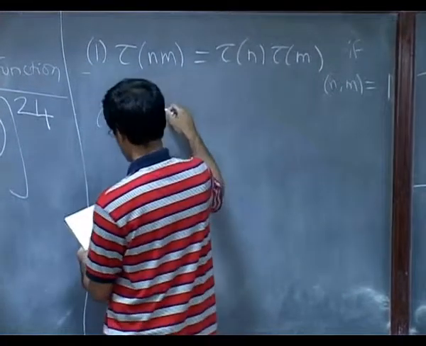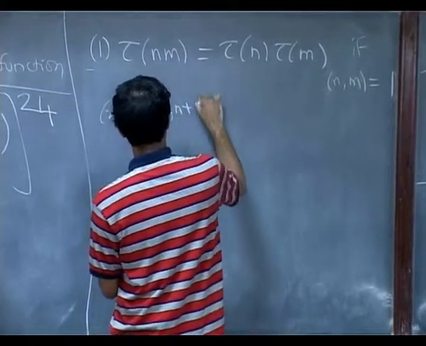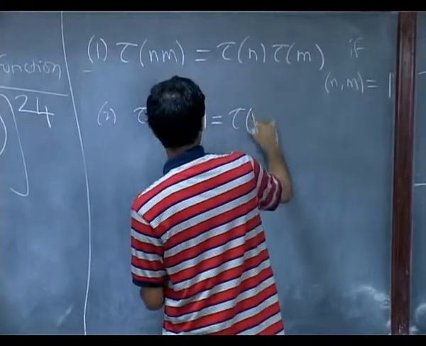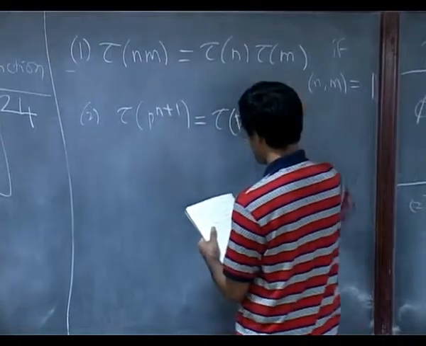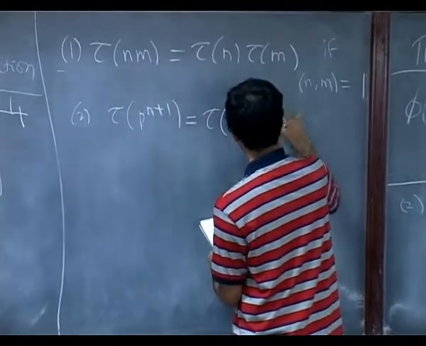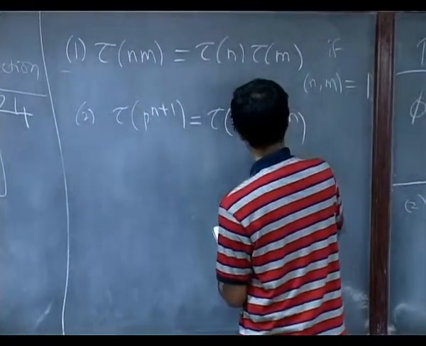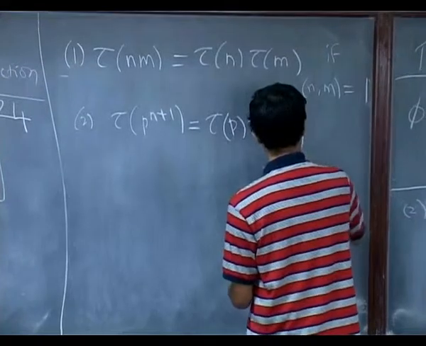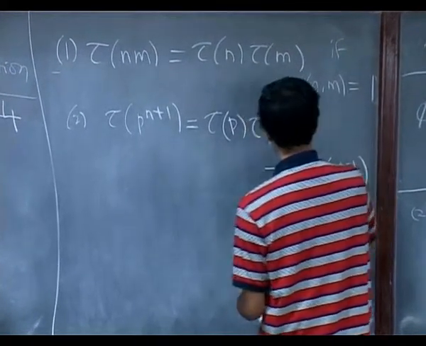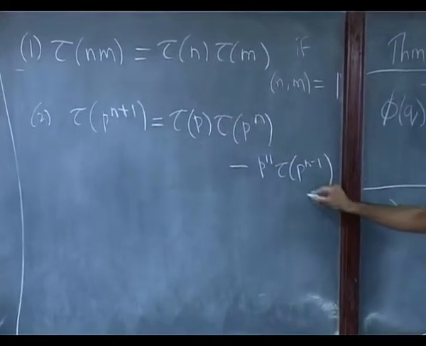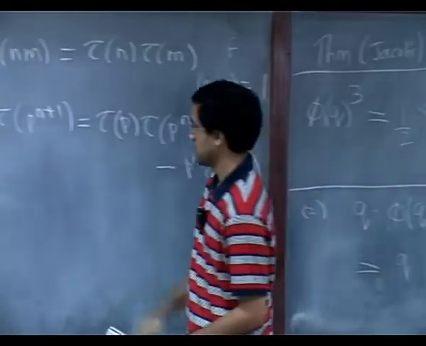Several others. So let me maybe just write one more. If p is a prime number, then this is the modification of this if these two things are not relatively prime. If, for example, they are both powers of the same prime number, then this is for p prime. So he said this is the property it should satisfy.